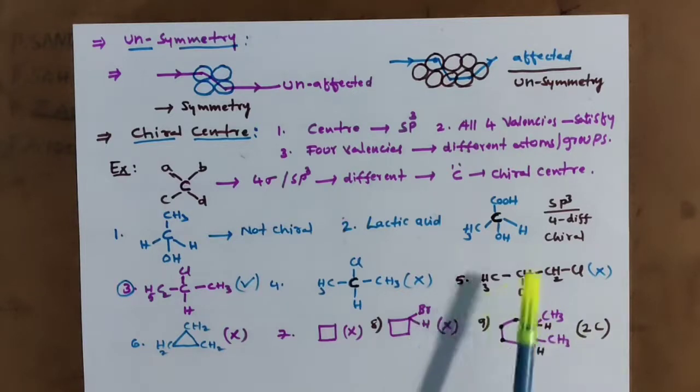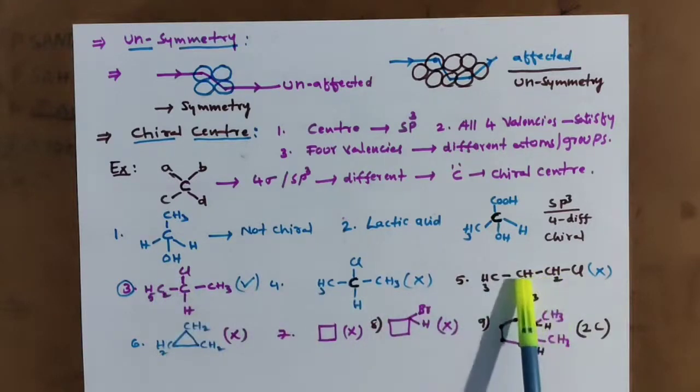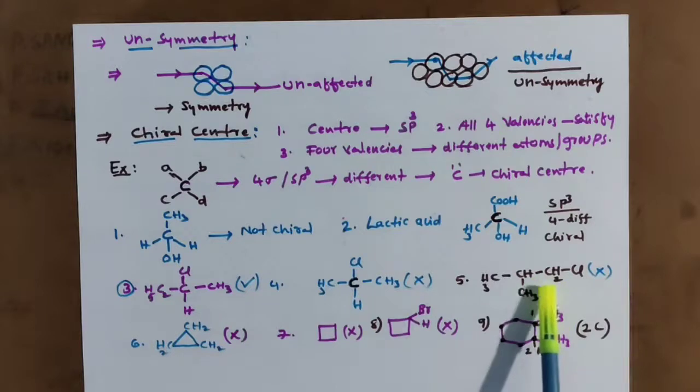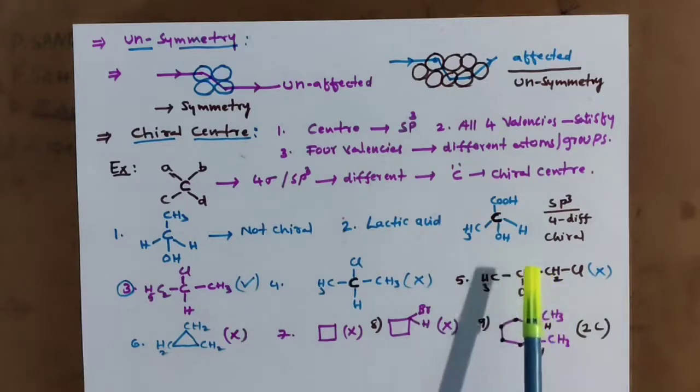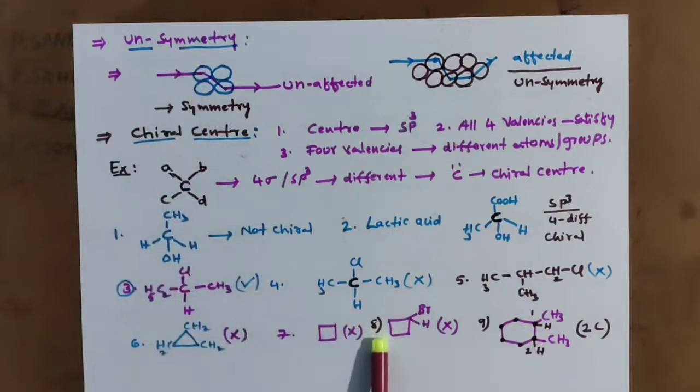So I have given nearly 10 examples for addressing chirality. Each and every carbon we have to check. It should contain different atoms or groups. Then only that center is a chiral center. If a chiral center is there, that we are calling chirality. That is about unsymmetry and chiral center.